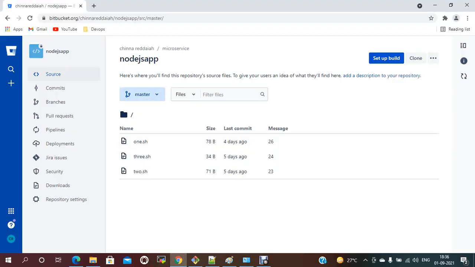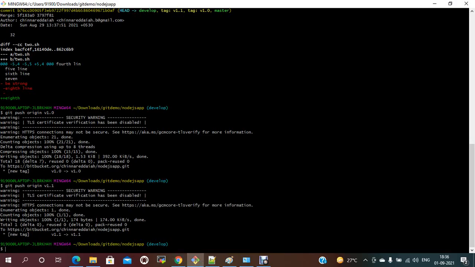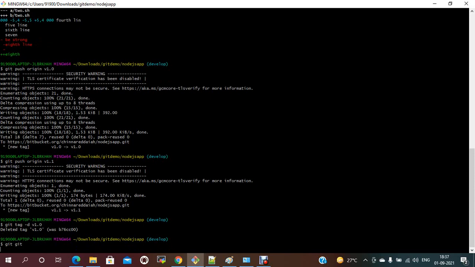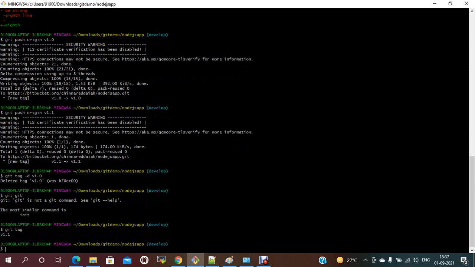Now if you check, we have two tags. However, we have branches, right? Now if we want to delete the tag, it is git tag hyphen d and the tag name. If you want to delete a tag from local, it should be git tag hyphen d the tag name. If you check now, it should be only one tag. Sorry, git tag. Currently we have one tag.